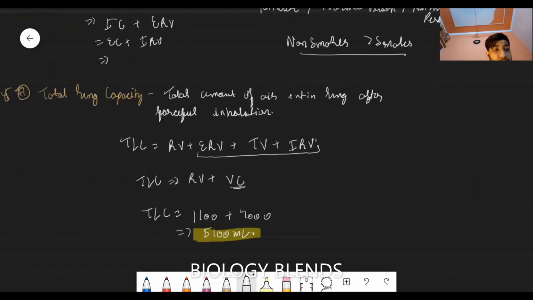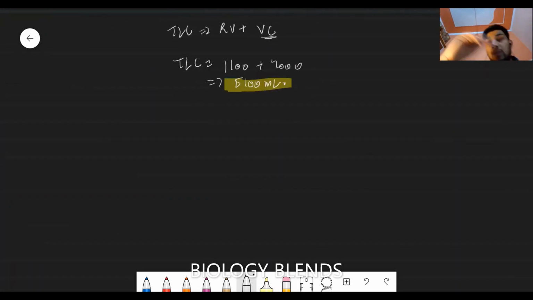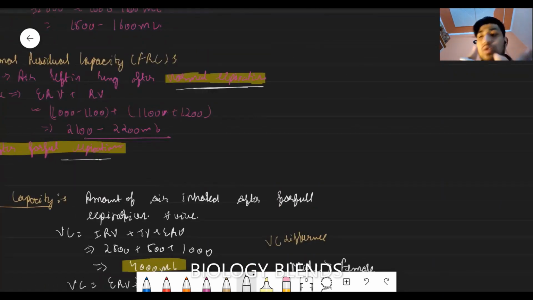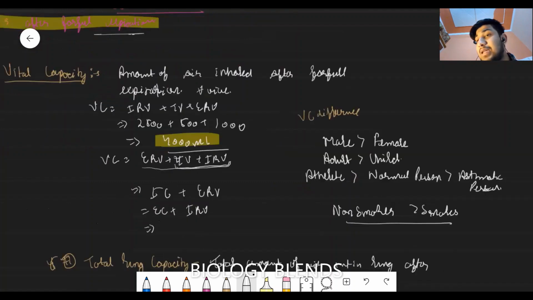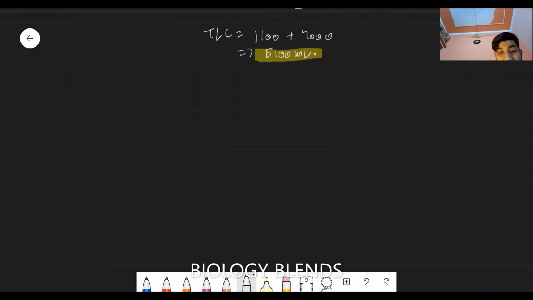All volumes and capacities are measured through the spirometer, except the residual volume, because it never comes out of the body. So all capacities and volumes which include the residual volume cannot be counted by the spirometer.